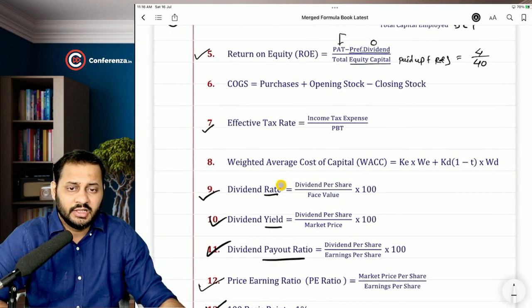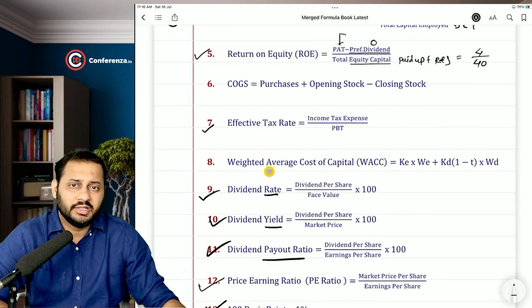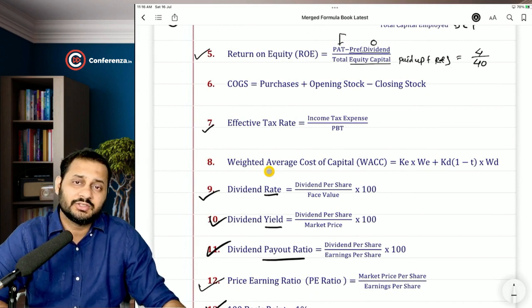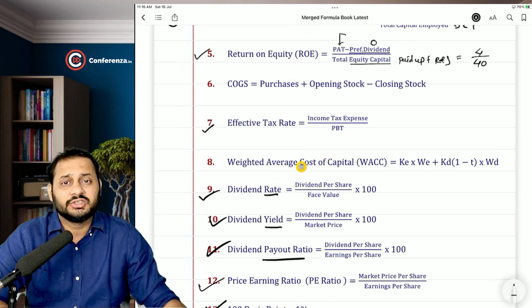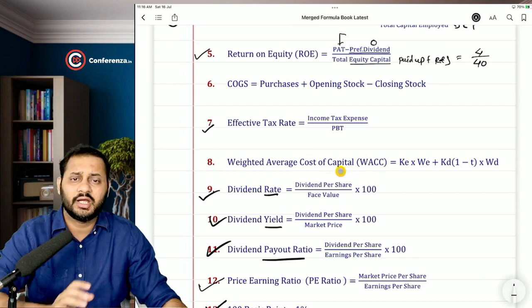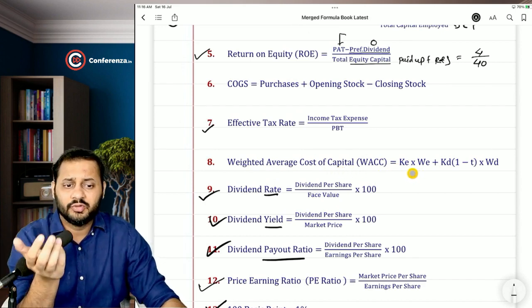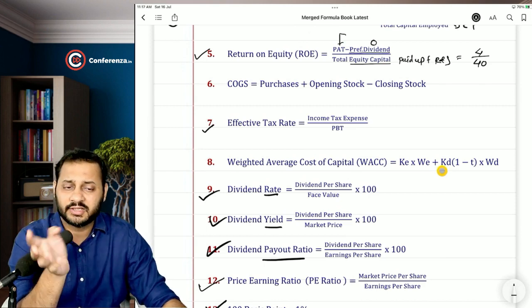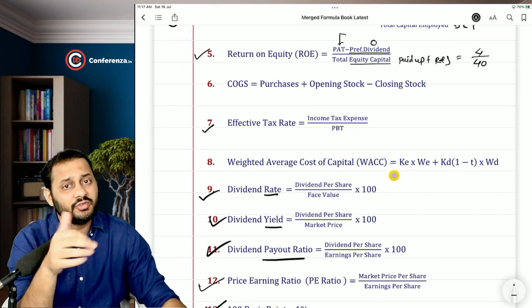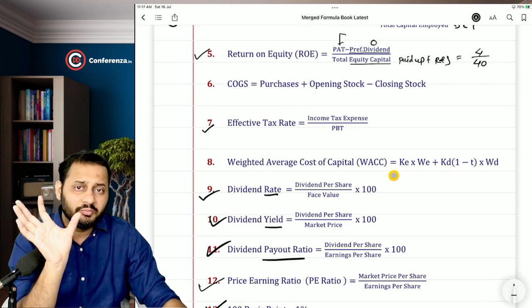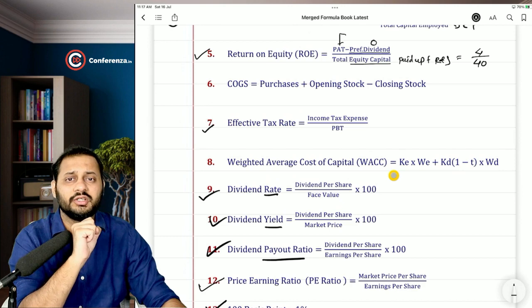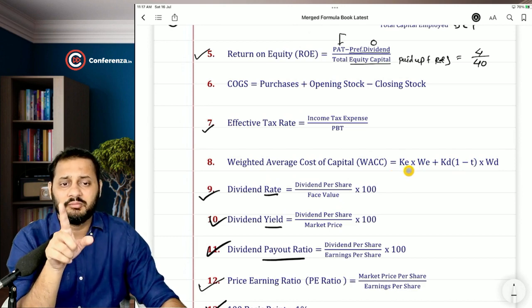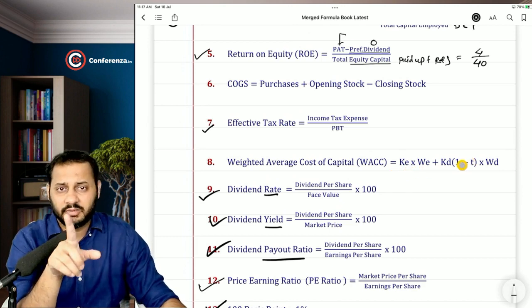We'll discuss the weighted average cost of capital in the corporate valuation chapter, but this has already been done in the CA Intermediate financial management chapter as well. There was a chapter called cost of capital. In that, you learned this formula, and it is very simple. If you want to calculate the cost of equity, it is KE. If you want to calculate the cost of debt, it is KD(1 - T), because KD is normally before tax, so we convert it into after tax. KE is already after tax. And if you want to calculate the cost of a mix of both capitals, it will be the weights multiplied by cost.